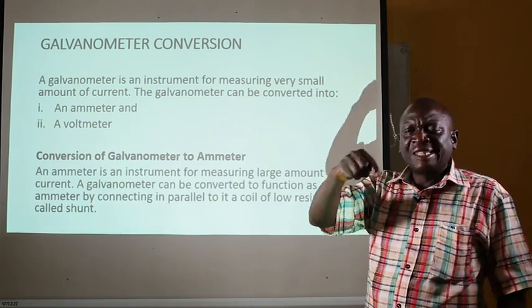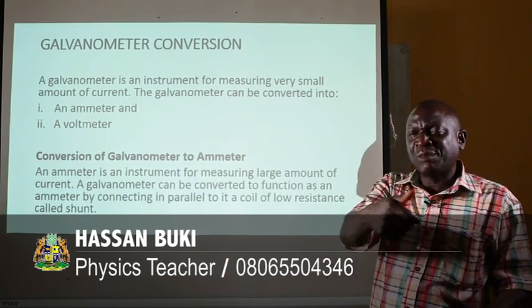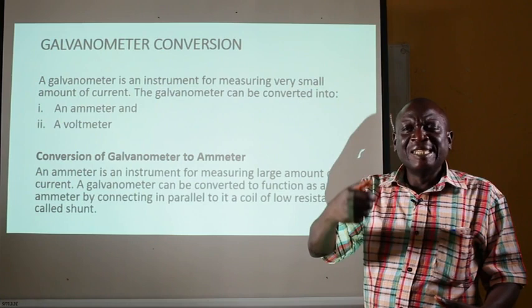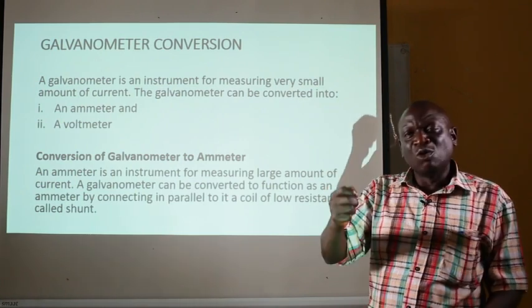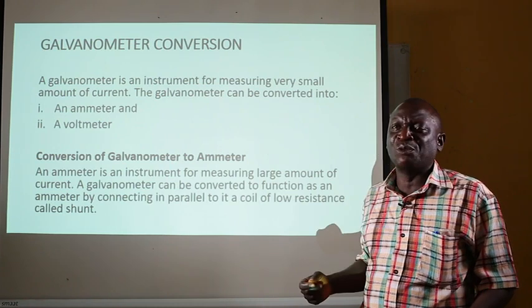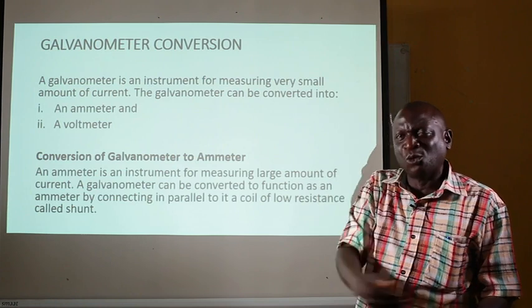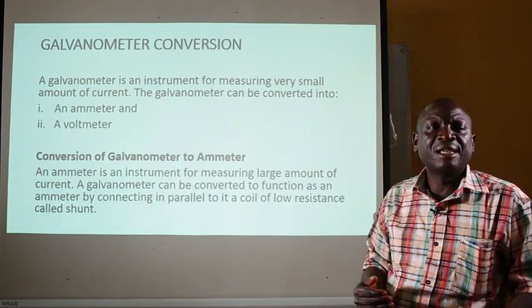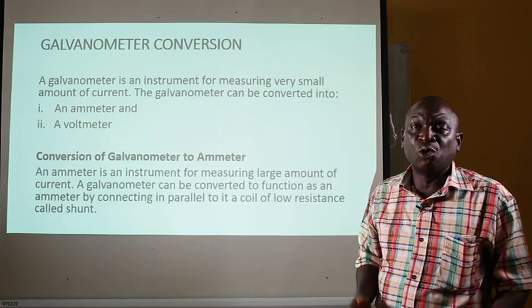So, at the junction where the galvanometer and the shunt are connected, as the main current is coming, the amount of current that the galvanometer can only take will be the one that will flow through the galvanometer. Then that excess amount will be diverted to flow through the shunt, that coil of low resistance.